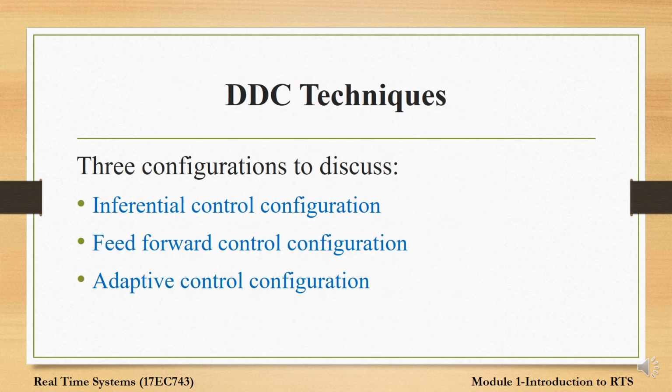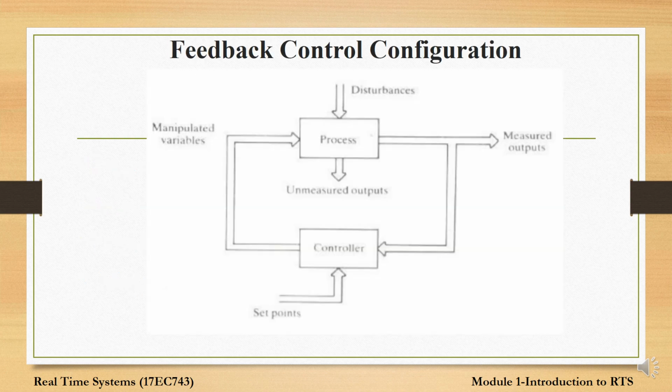DDC techniques. There are three configurations to discuss: inferential control configuration, feed forward control configuration and adaptive control configuration. In the feedback control configuration, we can see that there are controllers and a process, and this can be a plant. It is controlled by a controller or a computer which is set by a set point. Manipulated variables are sent to the plant or process, where disturbances can also be an input. From the process, after computation, we get two types of outputs: some are measured outputs and some are unmeasured outputs.